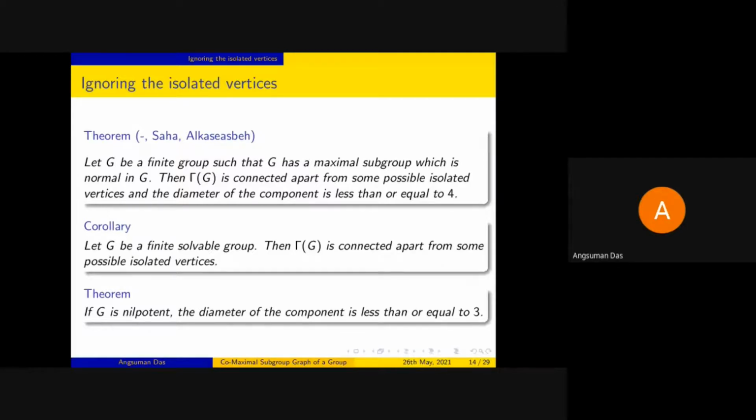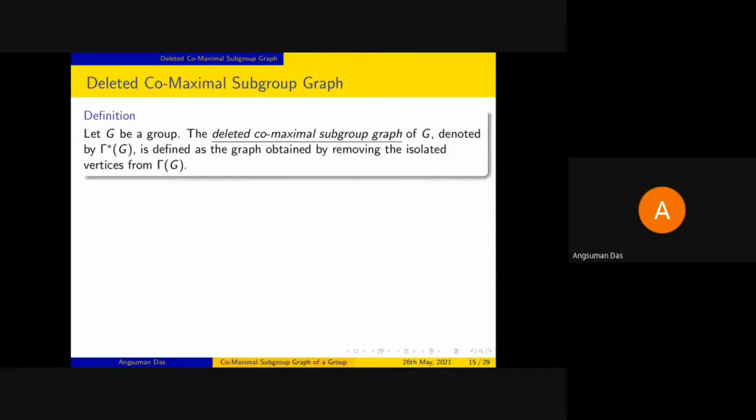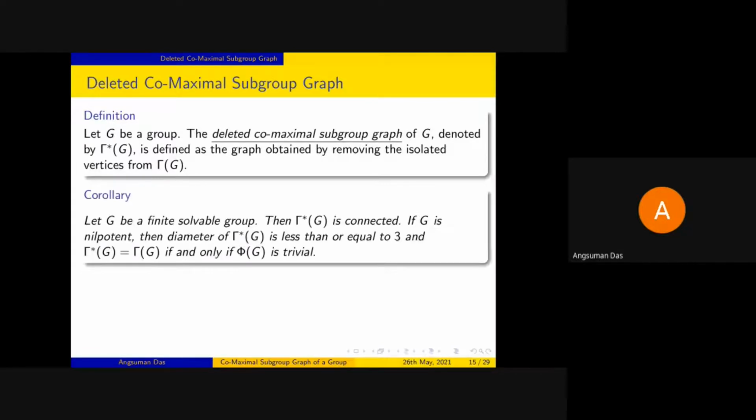Okay. Now, what we have seen from this theorem allows us to define the following graph, gamma star G, which we get from gamma G by ignoring the isolated vertices of gamma G. We call it the deleted comaximal subgroup graph of G. Then from the earlier results, it follows that if G is solvable, then gamma star G is connected.